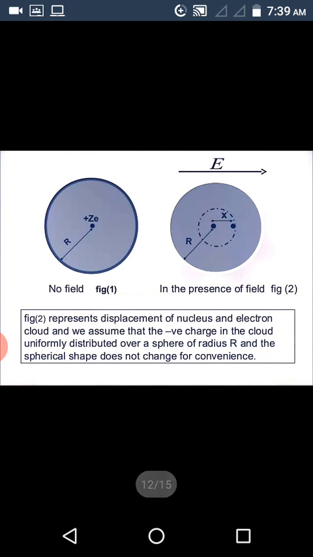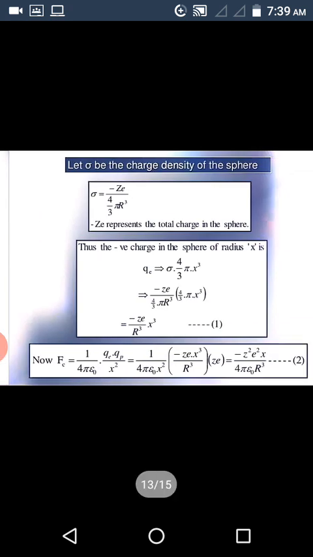Here the point charge, that is the nucleus, is taken as positive charge, that is plus Ze, and r is the radius of the atom. When the electric field is applied as shown in the figure, there will be some displacement x between the center of positive charge of the nucleus and the center of negative charge of the electron cloud.